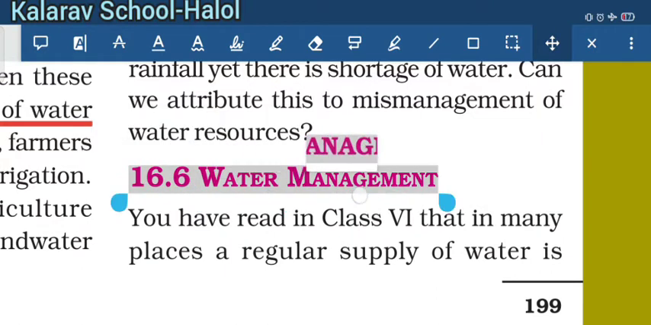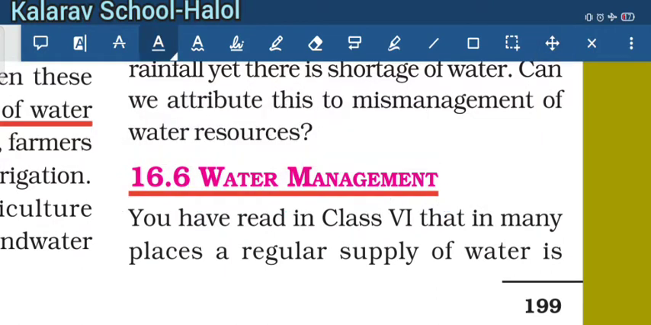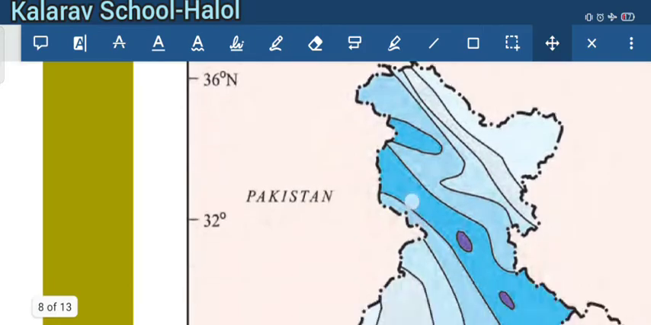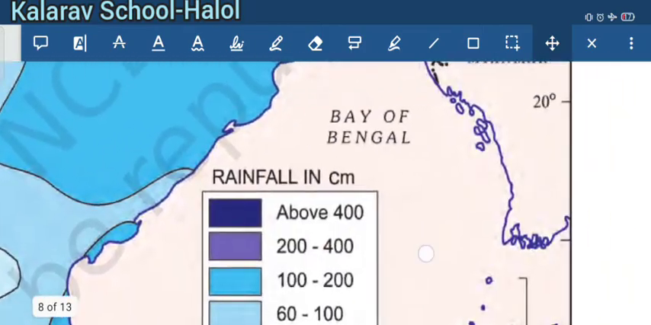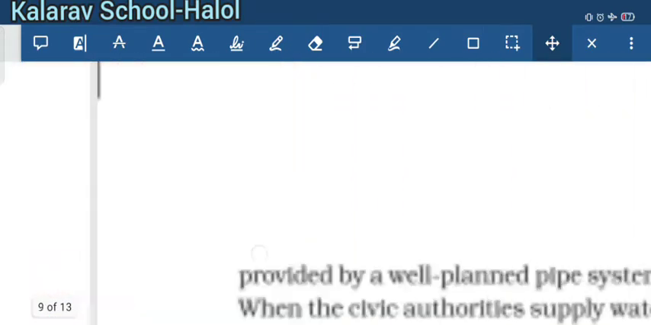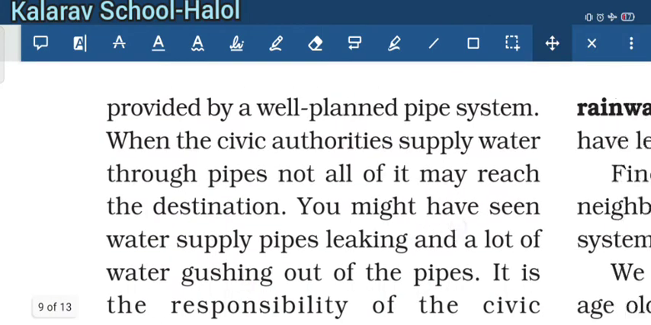So next is water management. Water management means that as the supply of water is not regular, we have to manage water resources. Water resources can be managed by the civic authorities. They supply water through the pipes.